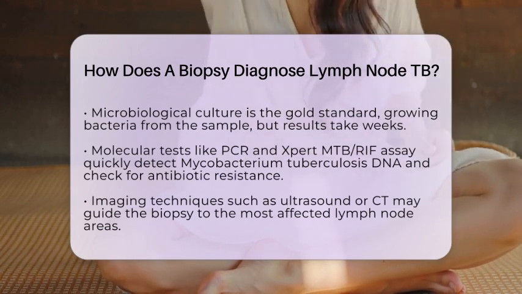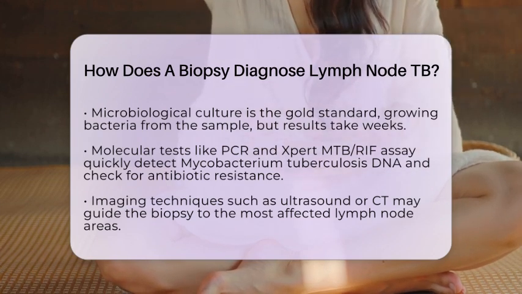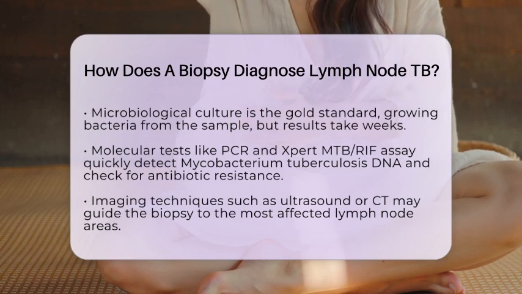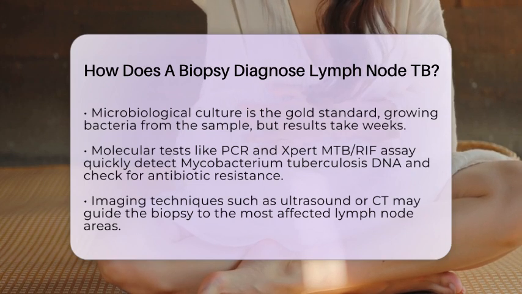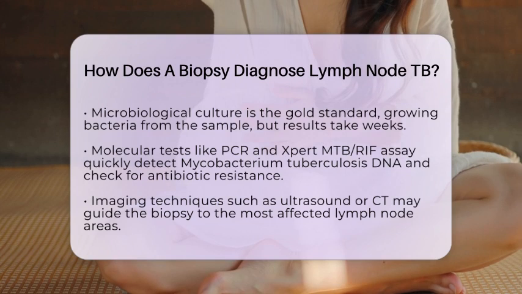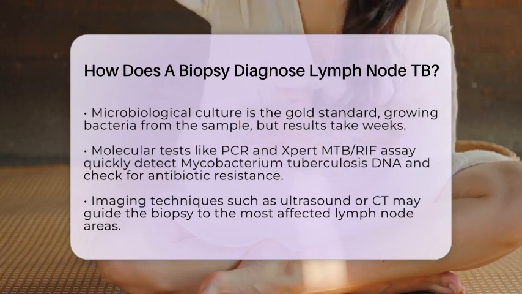Molecular tests, such as polymerase chain reaction and the Xpert MTB assay, are also used. These tests can quickly detect the DNA of Mycobacterium tuberculosis, even when the amount of bacteria is low. They can also check for resistance to rifampicin, an important antibiotic used in tuberculosis treatment.